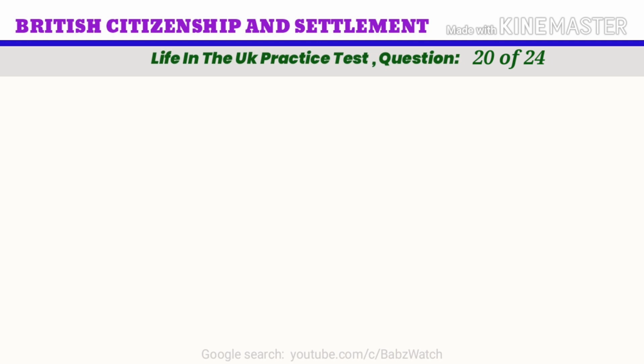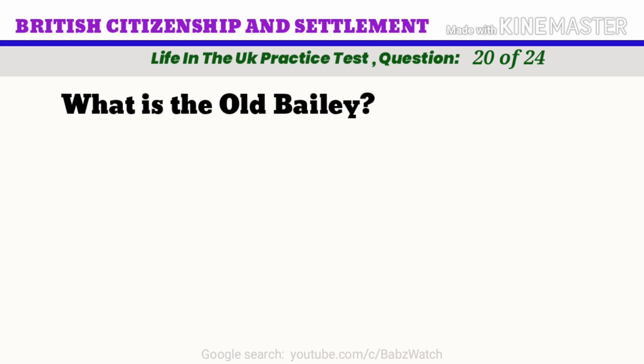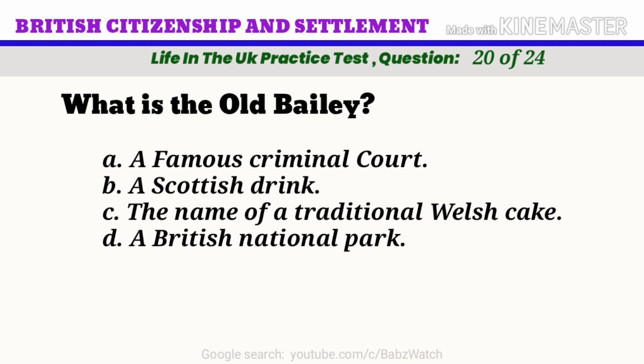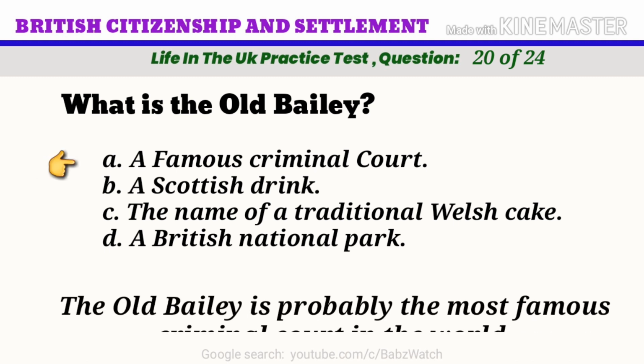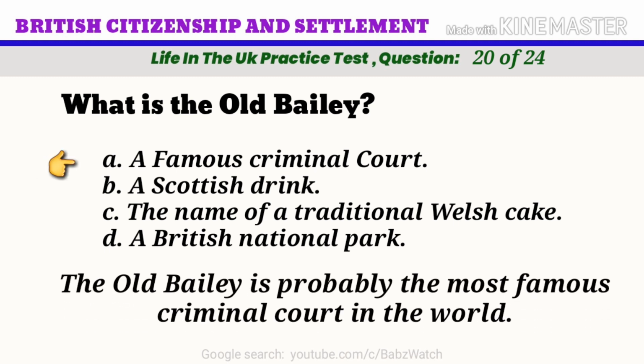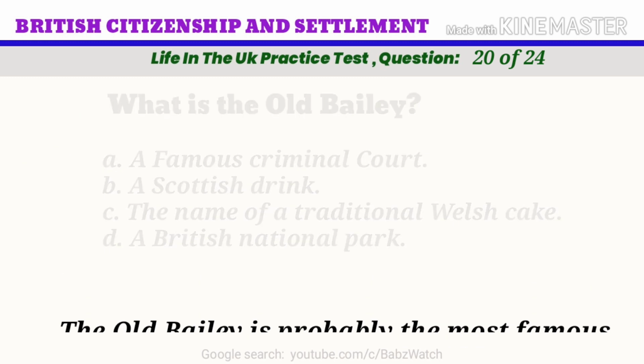Life in the UK practice test. Question 20 of 24. What is the Old Bailey? A. A famous criminal court. B. A Scottish drink. C. The name of a traditional Welsh cake. D. A British national park. The correct answer is A, a famous criminal court. The Old Bailey is probably the most famous criminal court in the world.